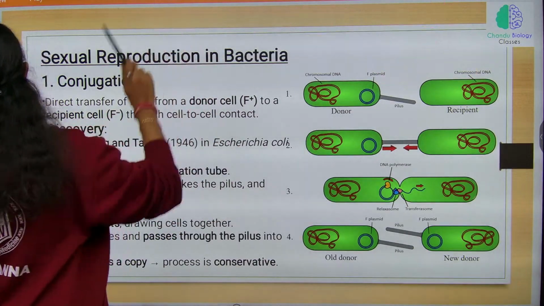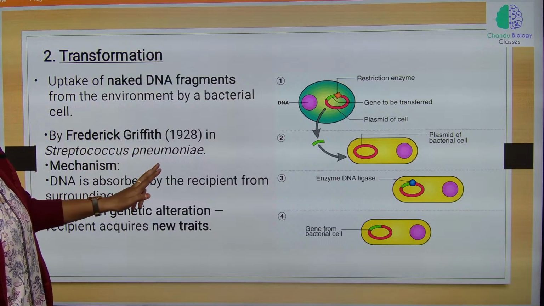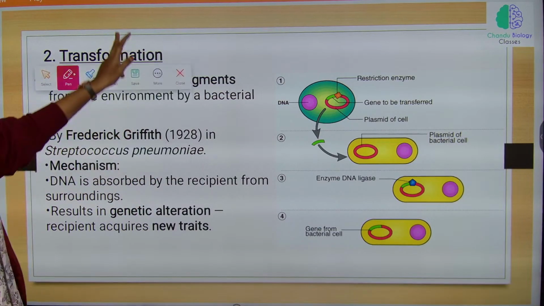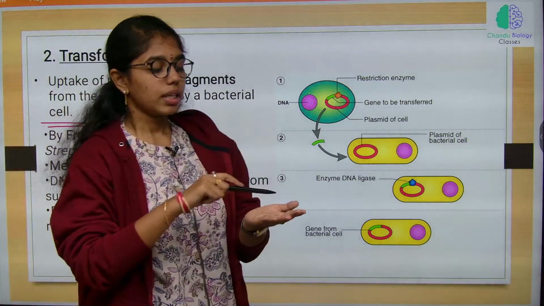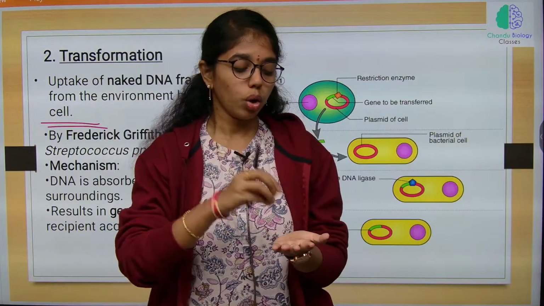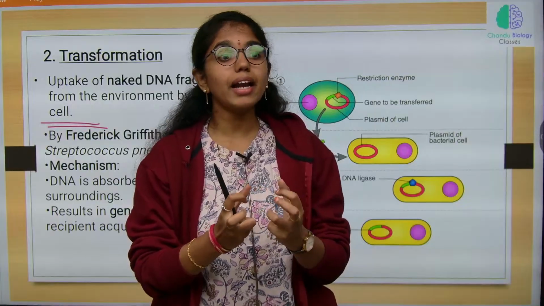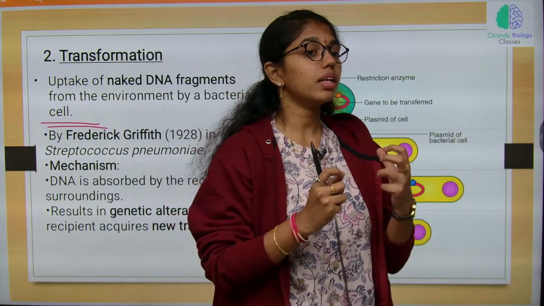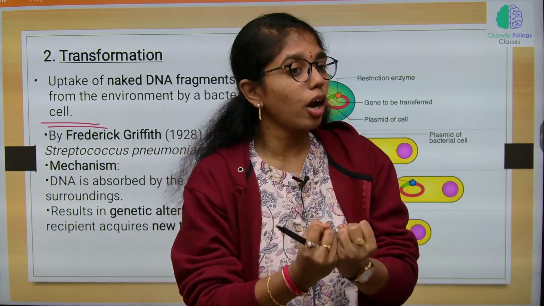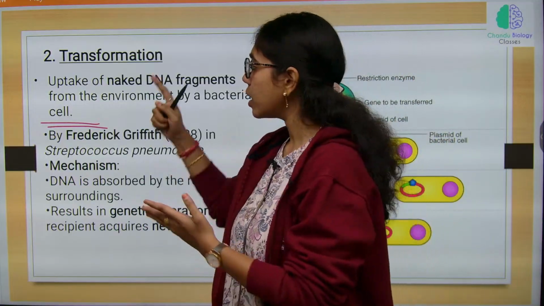Next is transformation. This is the second mode of sexual recombination, which is nothing but the uptake of DNA fragments from the environment by the bacterial cell. Let us assume there is a petri dish and bacteria over which some genetic material is added. A group of bacteria are in competition to receive that genetic material. Transformation is the uptake of genetic material from the surroundings or environment by the bacteria.